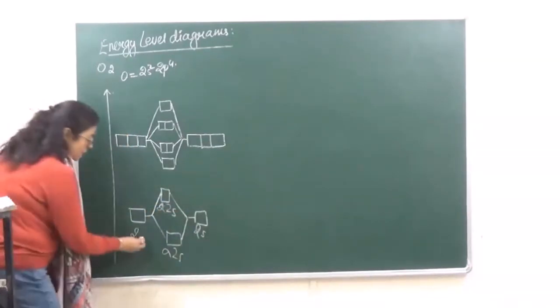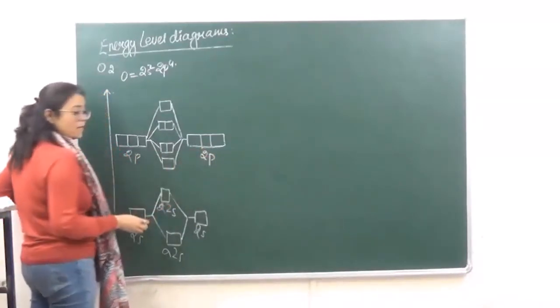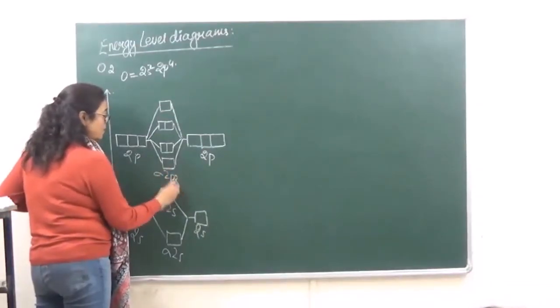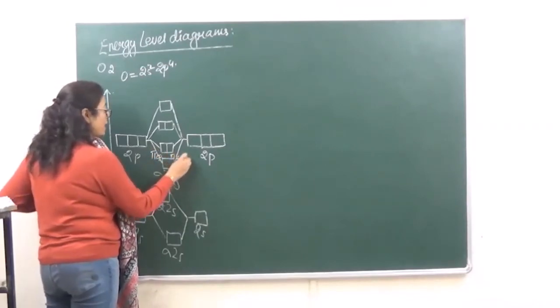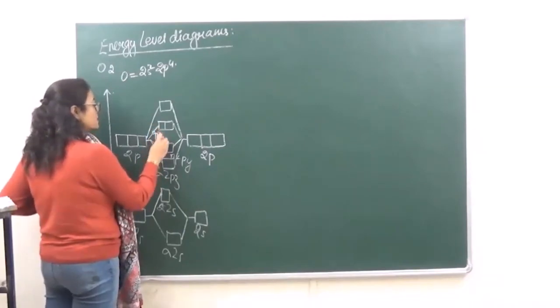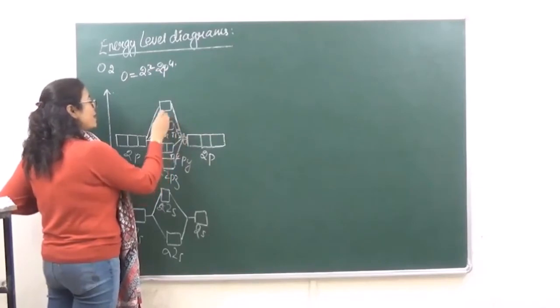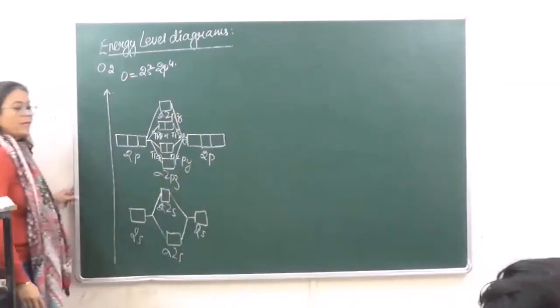Then this is 2p: sigma 2pz, pi 2px, pi 2py, and pi anti-bonding 2px, pi anti-bonding 2py, and sigma anti-bonding 2pz.